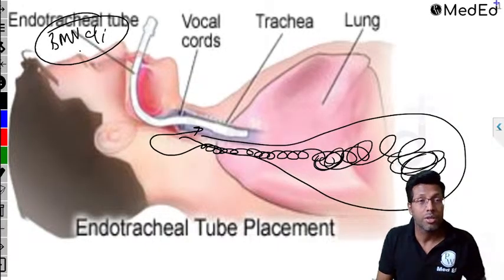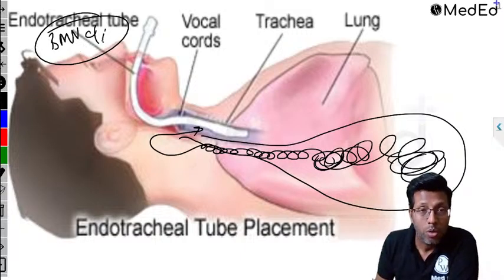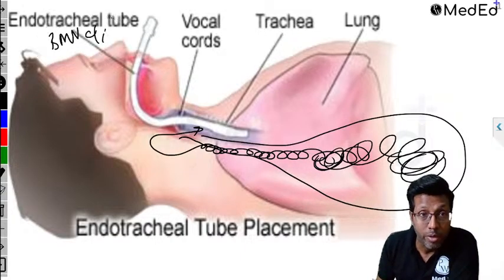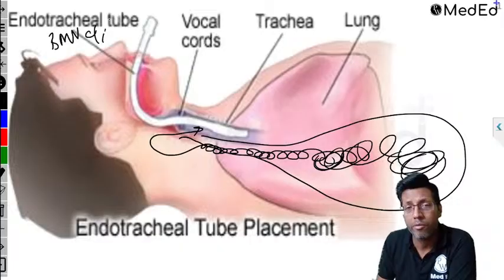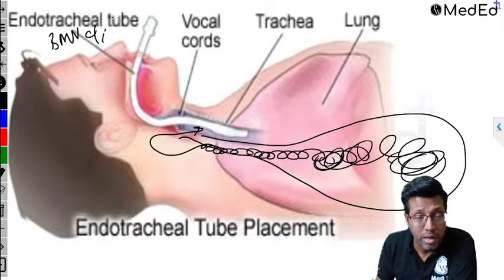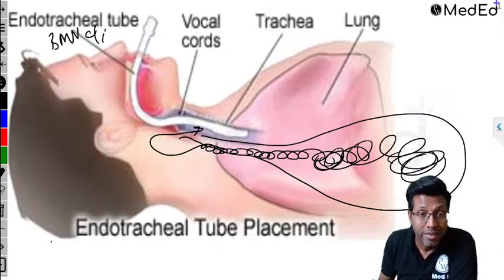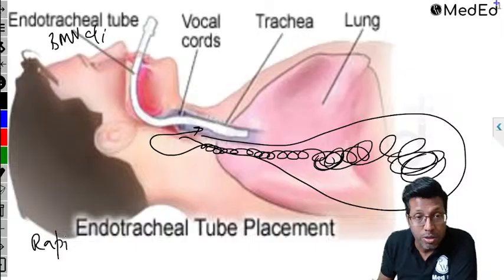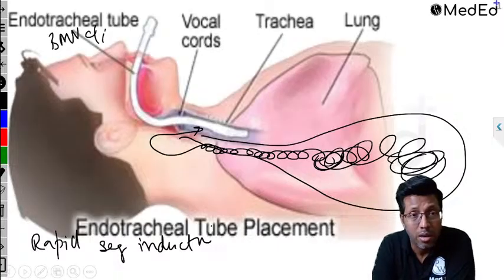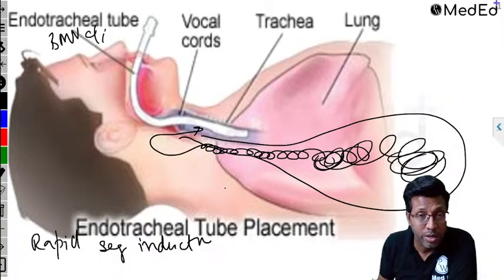So bag mask ventilation is contraindicated. Now I can't give IPPV from here in this patient. So I have to give drugs which are very fast acting. I have to do a fast intubation in this patient. That is what is called rapid sequence induction. Rapid sequence induction means here I can't give bag mask ventilation to the patient. It is done for a full stomach patient coming for surgery.